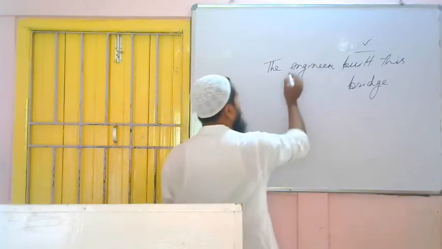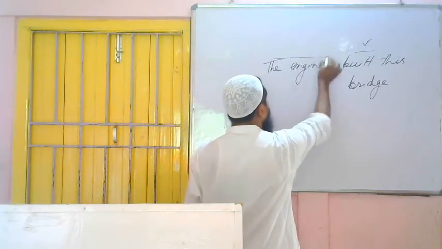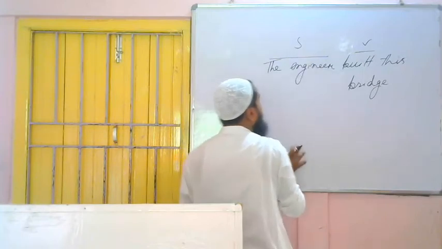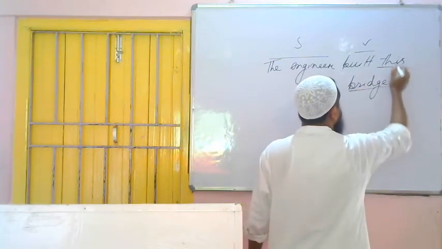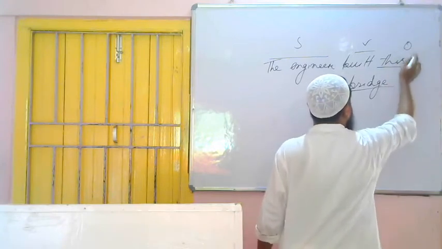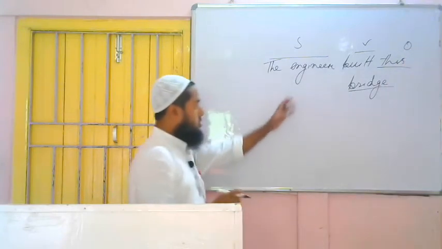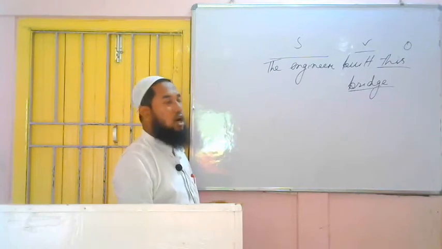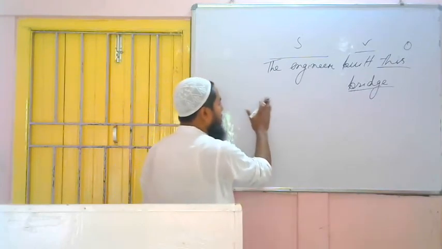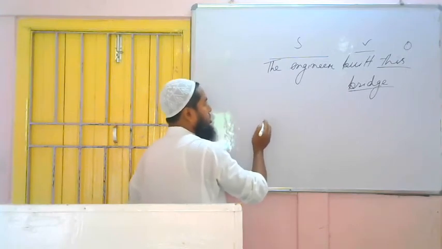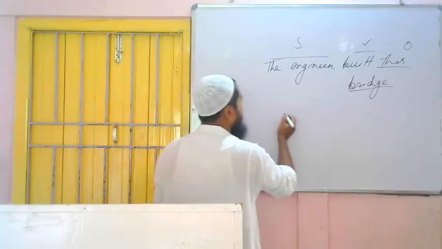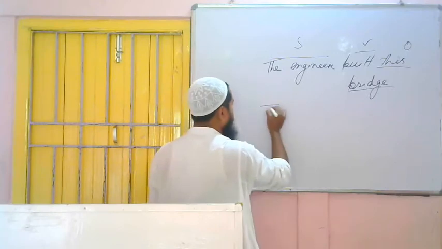Verb we got already, so this is the subject because we are telling about the engineer. This is the subject, and on whom the work of the subject is falling, the bridge. So this is the object. The bridge, not this bridge. So this bridge whole is the object. So now we have found out the three things: subject, verb and object. And the next thing is what? We have to bring object in place of subject. So the object is what? This bridge.